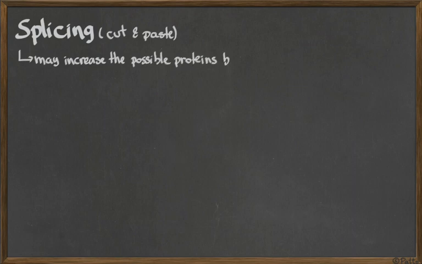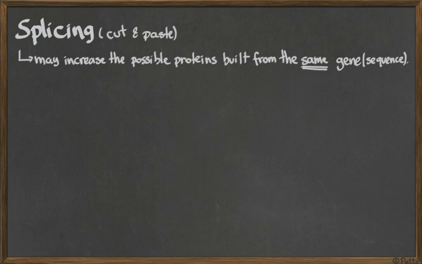And one more detail is that splicing cuts out the rubbish, the garbage, but it may also allow some combinations of exons that may increase the possible proteins that can be built from one single gene. Sometimes you have one piece of information that would code for one protein, but actually, depending on how we combine the exons, we may make more proteins from one piece of information.